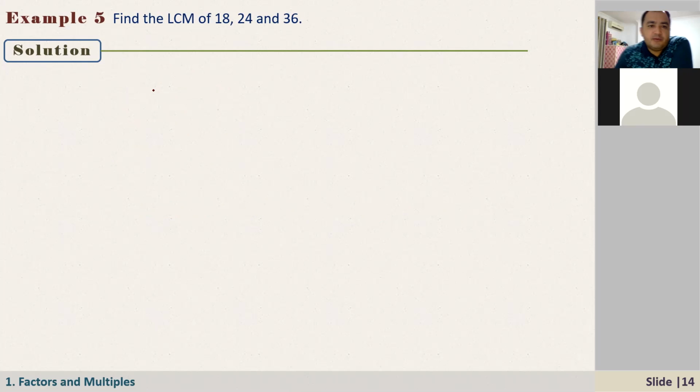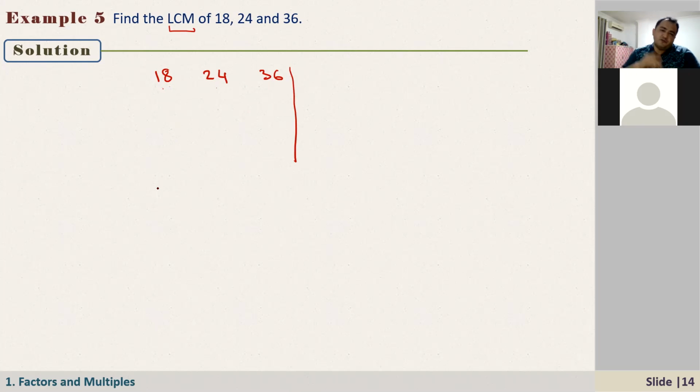How about this? Another example. Here we have 18 and 24, and here we have 36. So we just need to find the least common multiple of these numbers. As you see here, 18, 24, 36, all these numbers are divisible by what number? Can you tell me their common factor? A bit bigger than 4. Any other number bigger than 4?